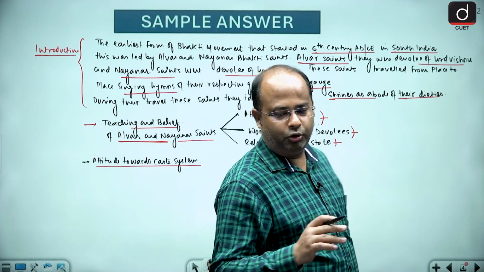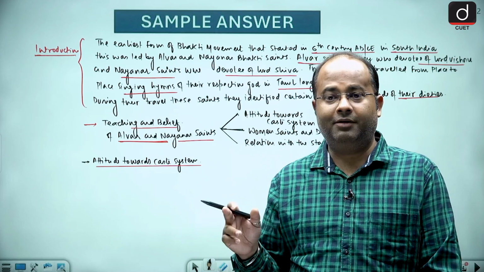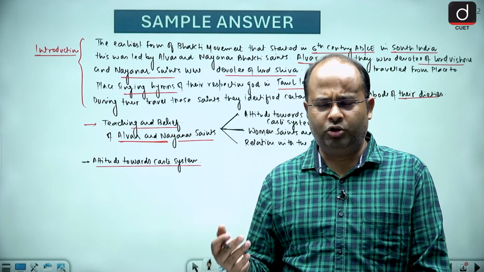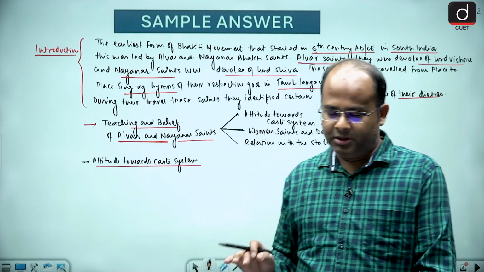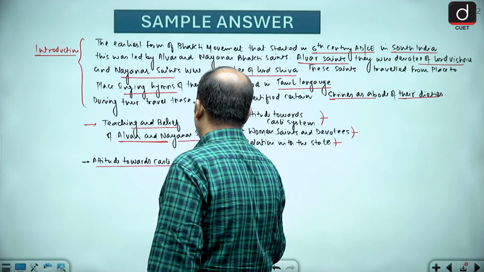First of all guys, both Alwar and Nayanar, since they were the followers of Sagun Bhakti Parampara or Sagun Bhakti saints, they were always against the domination of caste and Brahmanical system.